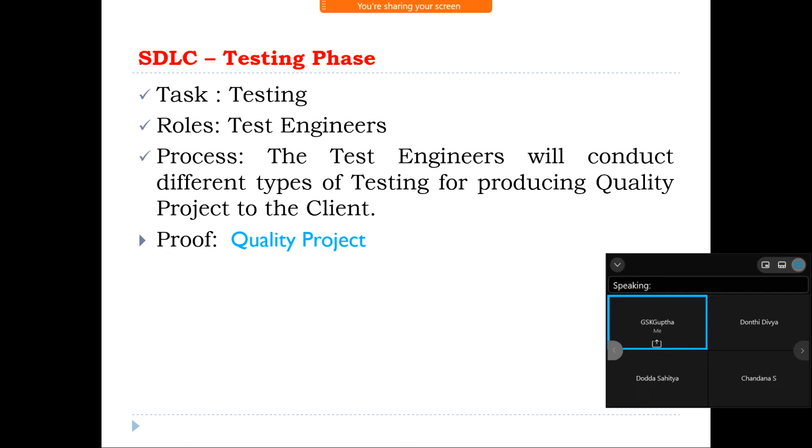The test engineers will conduct different types of testing like alpha testing, beta testing, installation testing, compatibility testing. More than 50 major types of testing we are going to perform. What those are, we will discuss under the software testing life cycle process. The proof is a quality product.